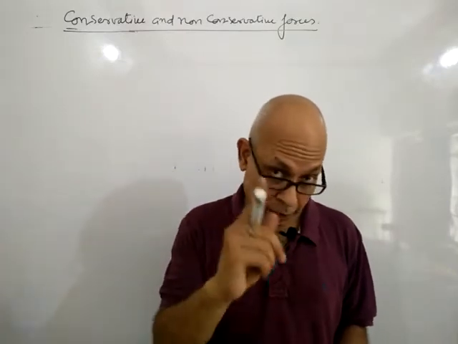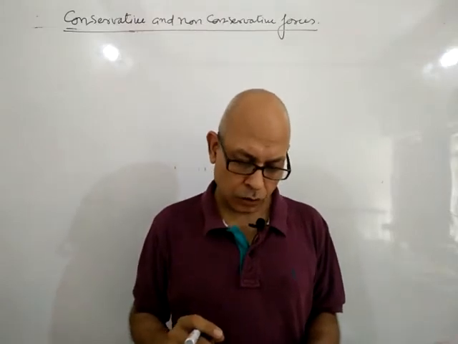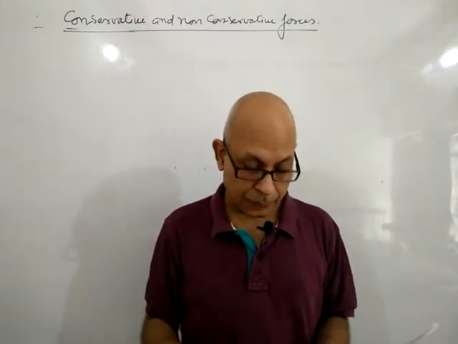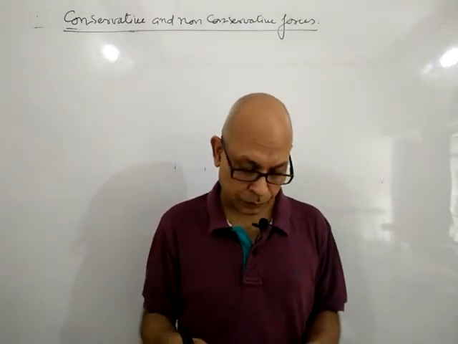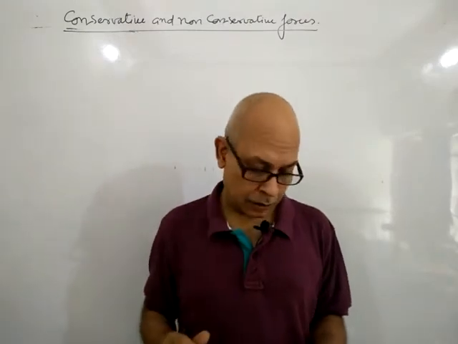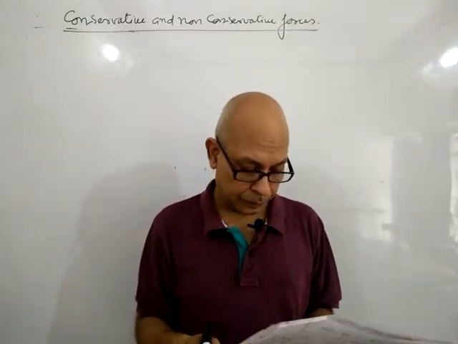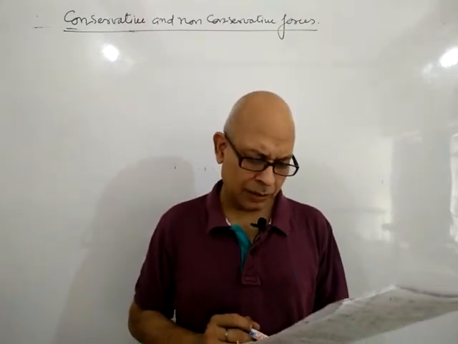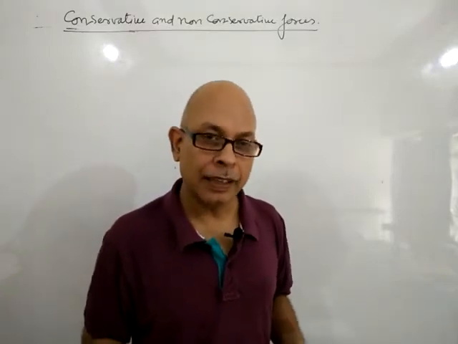What is the first case? Work done by the gravitational force over the round trip. Second case, work done by the applied force on the upward journey. Third case, work done by the frictional force over the round trip. And fourth case, kinetic energy of the body at the end of the trip is the question. Okay? Listen again.